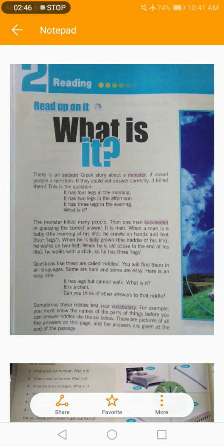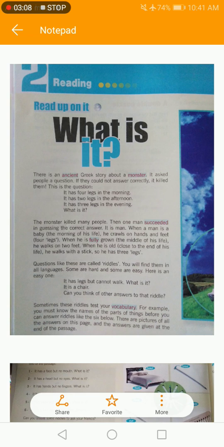Questions like these are called riddles. You will find them in all languages. Some are hard and some are easy. Here is an easy one. It has legs but cannot walk. What is it? It is a chair. Can you think of the answers to these riddles?